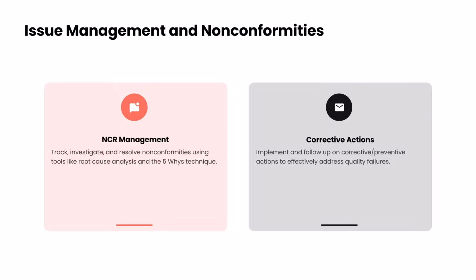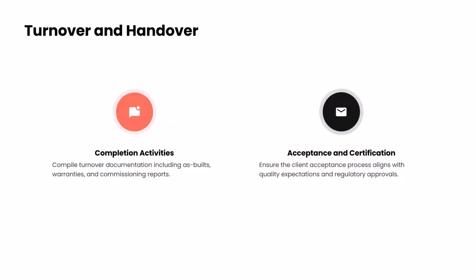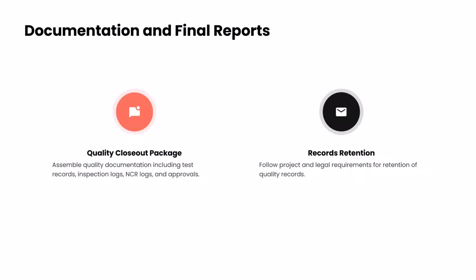Coming to the next section, which is project closeout. Now the construction has been completed, and the project is at the closeout stage. Some of the activities typically done as a part of closeout will be completion activities, which could include making as-built drawings, and it also includes commissioning reports as a part of turnover and handover. And in this stage, the client will accept the plant or the construction which we have completed. In this stage, a quality closeout package would be prepared, which will basically include assembling all the quality records which have been generated. So assembling all of that will be a closeout package.